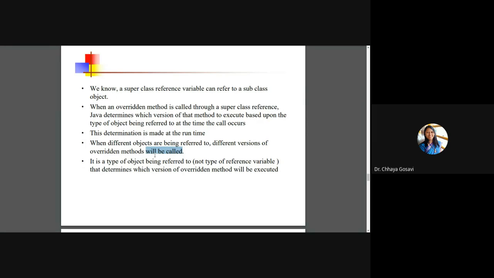Just now I explained to you about C and B. It is the type of object being referred to, not the reference variable. Note that the reference variable is of type A, but the object can be B's object, C's object, or A's object. So depending upon which object that reference is referring to, that determines which version of the overridden method will be executed. Now is it clear?